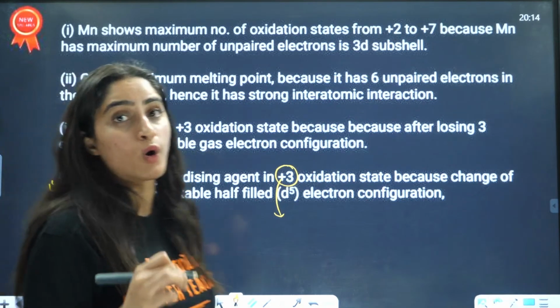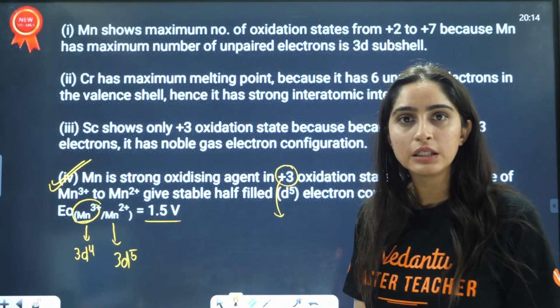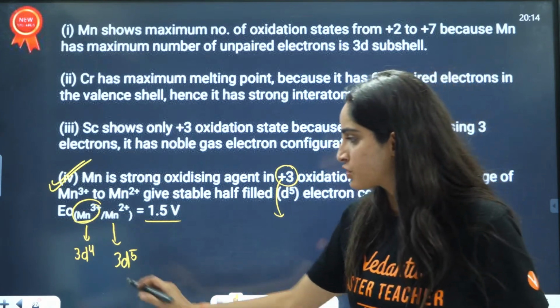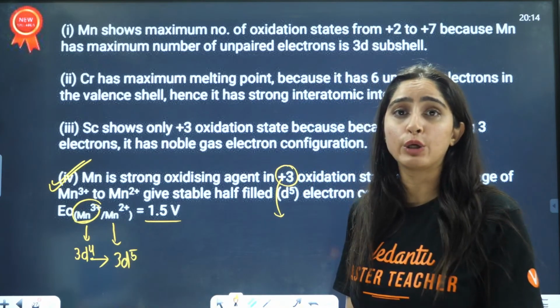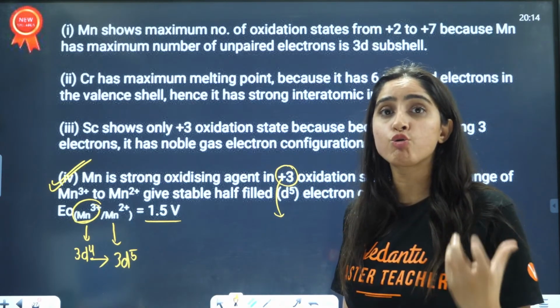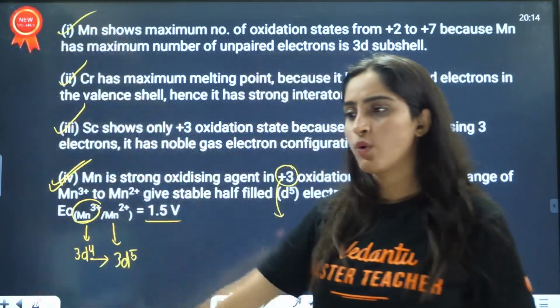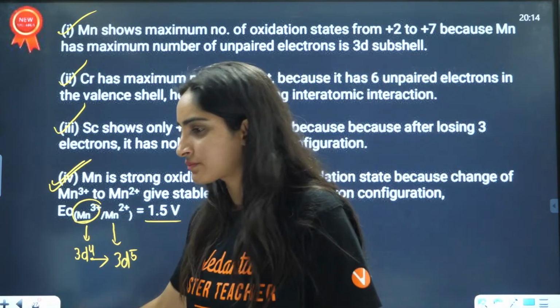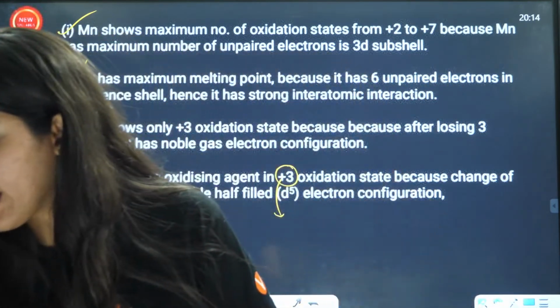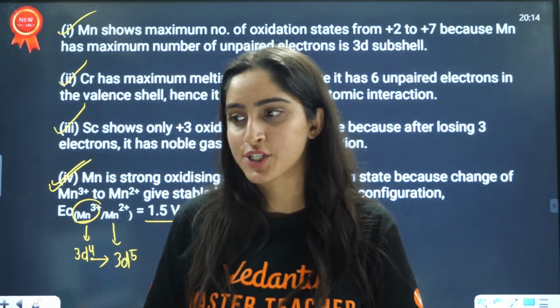So it wants to gain 1 electron and convert itself into the more stable oxidation state. Hence it will gain 1 electron, itself get reduced, and it is called a good oxidizing agent. So that was all about manganese because of the oxidation state.